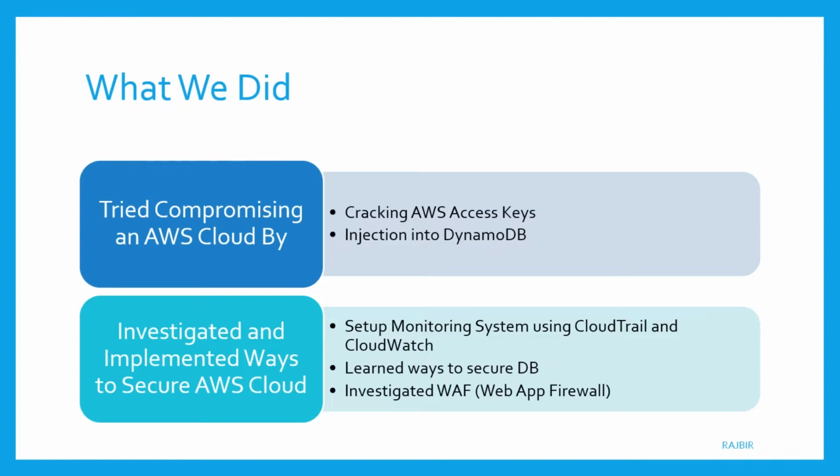We explored how to monitor what is happening on an AWS account, mainly focusing on odd behavior such as large downloads or deletes in the S3 container, multiple failed authentication attempts of an IAM user, and how to detect a brute force attack on cracking access keys. We also learned what steps a developer must take to secure an AWS database, investigated a tool AWS offers to protect against injection called WAF, which stands for Web App Firewall.